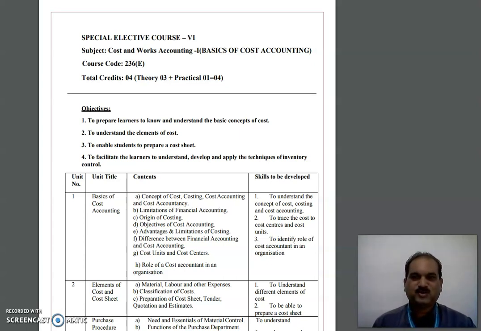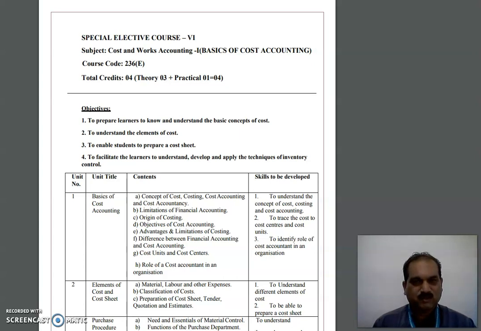I welcome you all to the special elective course of Cost and Works Accounting. Students, this is a new subject for you. Till now you have learned financial accounting, bookkeeping and accountancy and corporate accounting. The title of this subject is Cost and Works Accounting, so you might feel that again financial accounting will be repeated, cost accounting or corporate accounting will be repeated. But no, this subject has nothing to do with all those financial accounting and their concepts. And even this subject has nothing to do with mathematics and statistics.